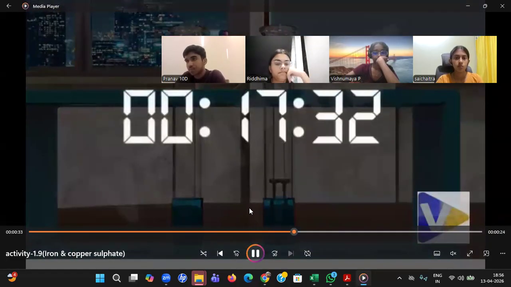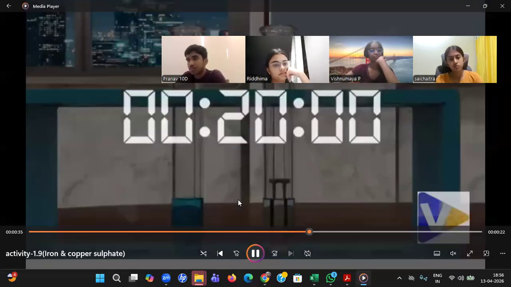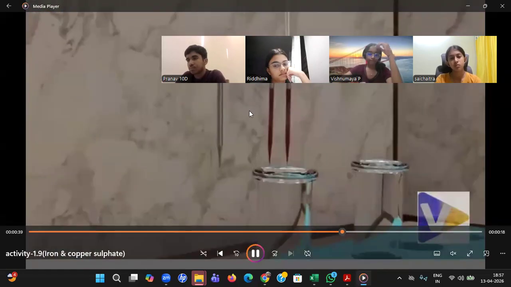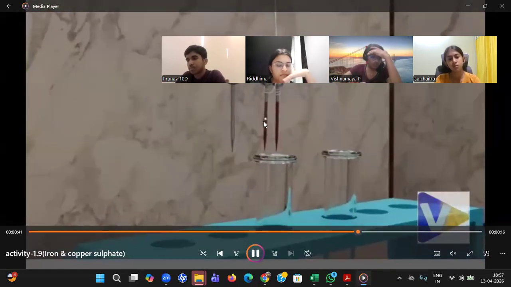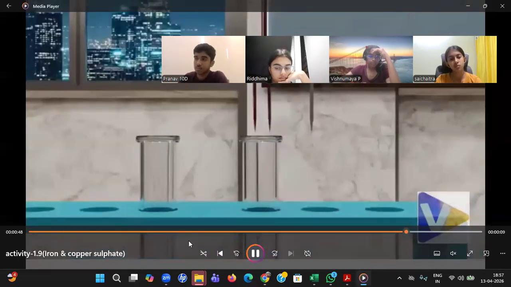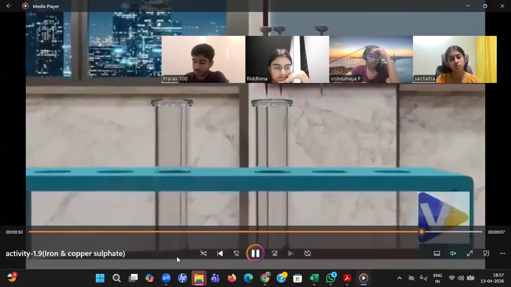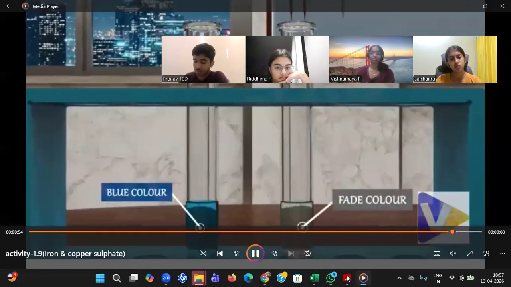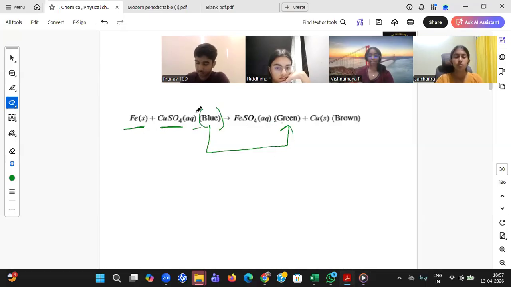I don't know what that copper sulfate is, I don't know what that iron is. I just observed that whenever I took it outside, there is a brown color coming on that iron. So that means a color change has happened. Not only that, in the solution, which was initially blue, has converted into green or faded green color. So perfectly I can say, sir, there is a color change, blue to green. Blindly I can say that's a chemical reaction or chemical change.